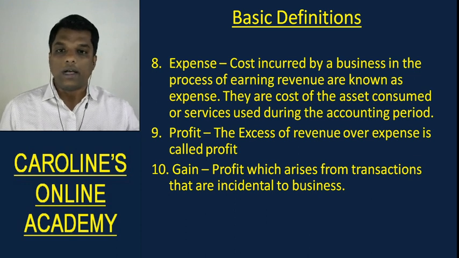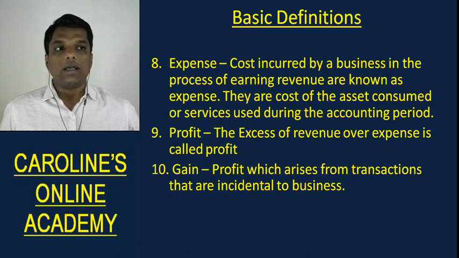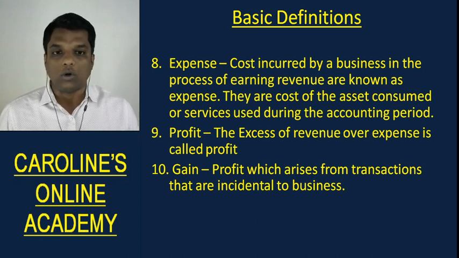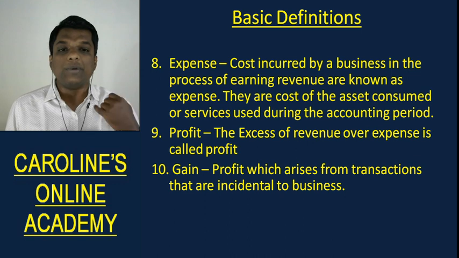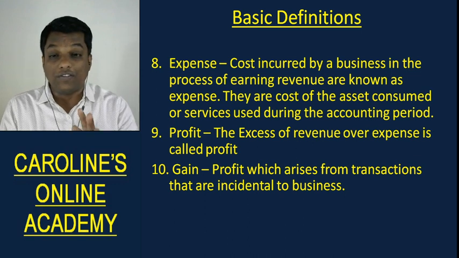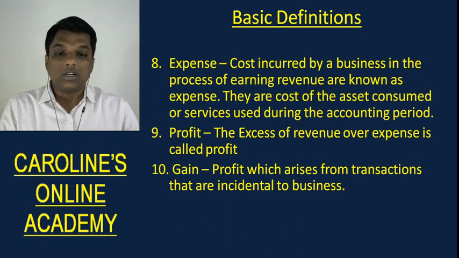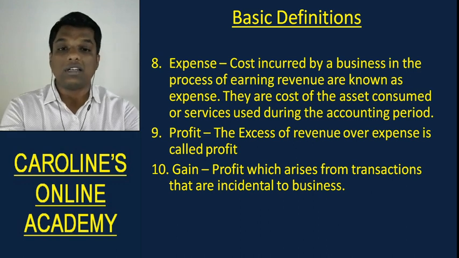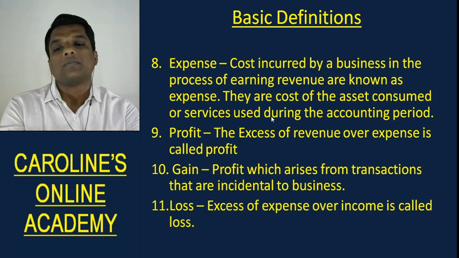For instance, I have a creditor to whom I owe 1000 rupees, and the creditor gives me a discount of 50 rupees. So that 50 rupees discount that the creditor has given me is a gain for me, which is incidental to the main business.